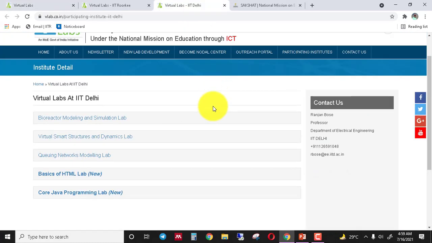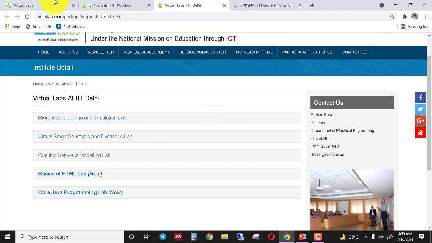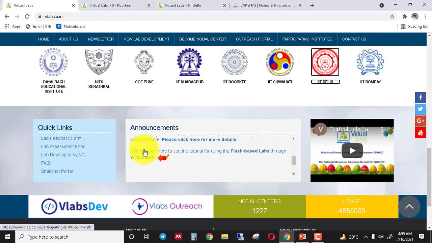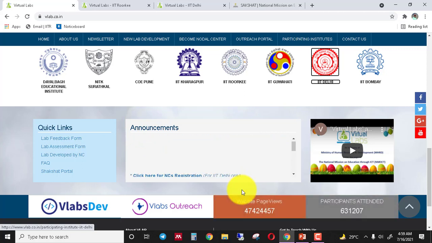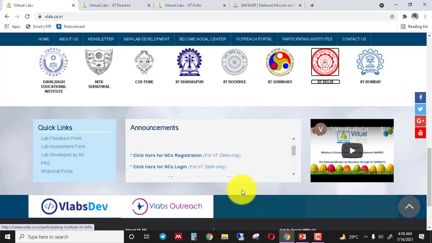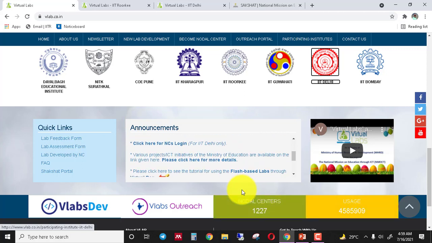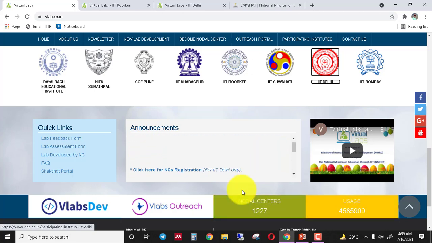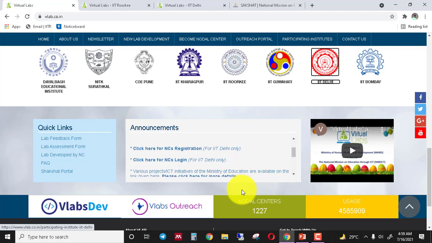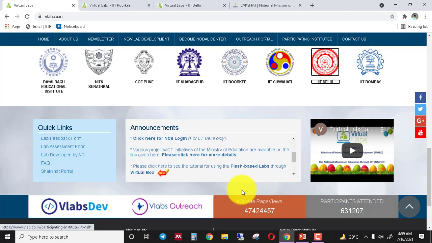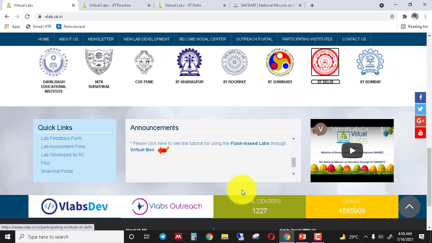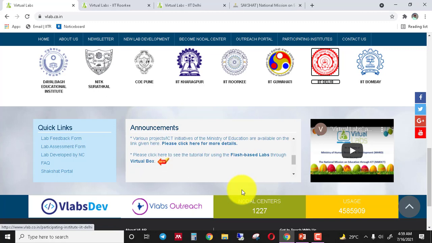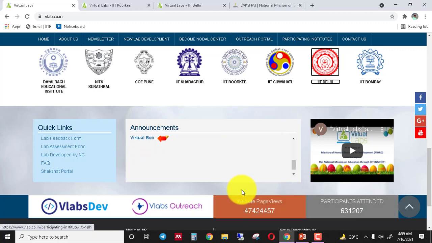Okay. Now this is the announcement tab. In this announcement tab all the updates regarding the virtual lab project are available, and if you want to be a part of this project, you have two ways. Firstly, if you are a faculty member, you have to register yourself as a nodal coordinator and your institute as a nodal center, and you also have the responsibility to promote the virtual lab in nearby colleges and train your college students to develop the online labs for this virtual lab project.